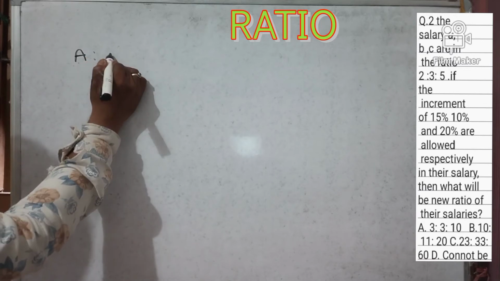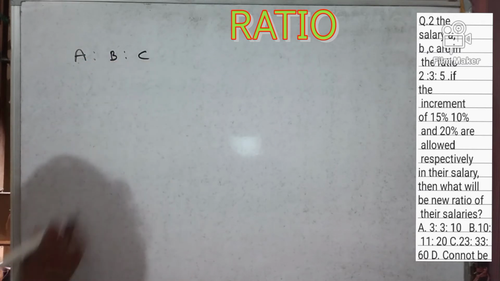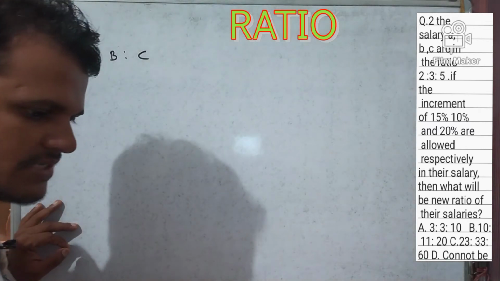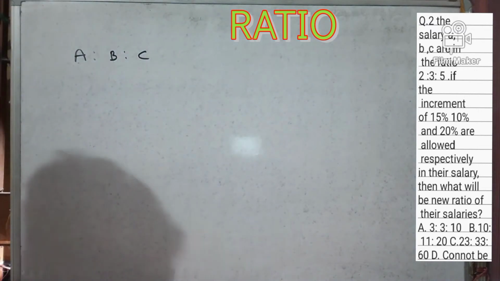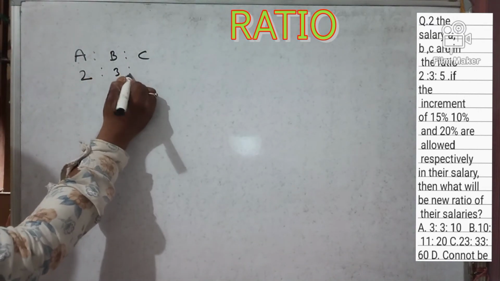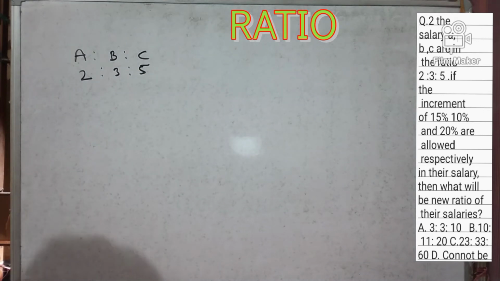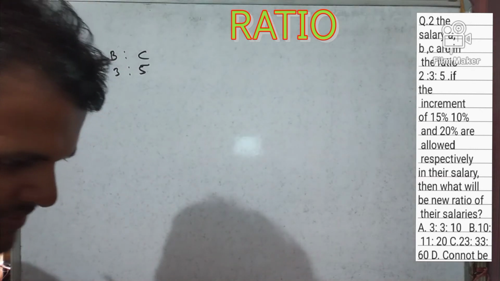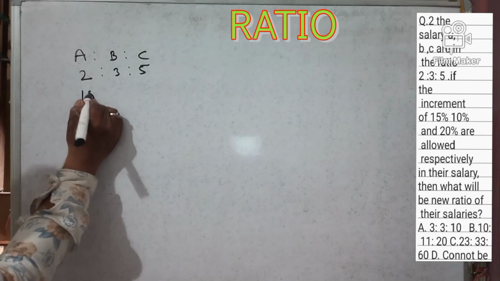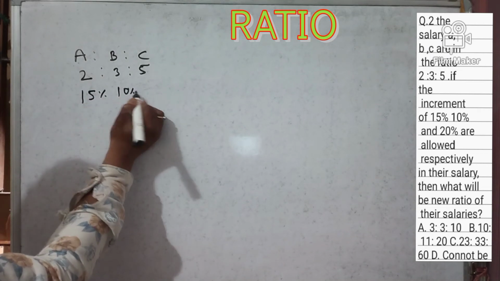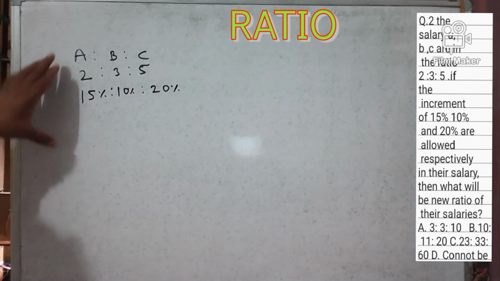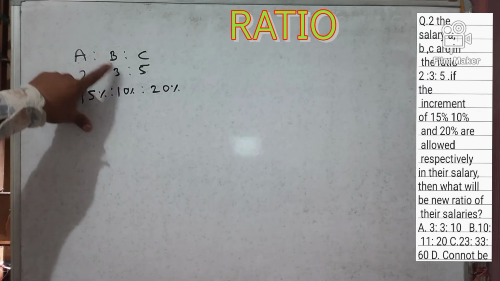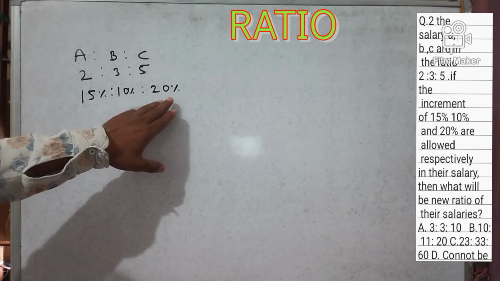A ratio B ratio C, and their ratio is 2:3:5. Their increments are 15%, 10% and 20%. A's increment is 15%, B's increment is 10%, and C's increment is 20%.